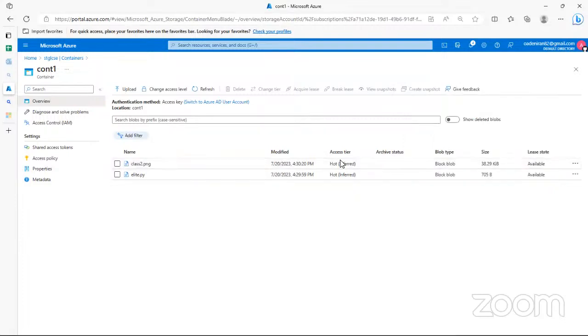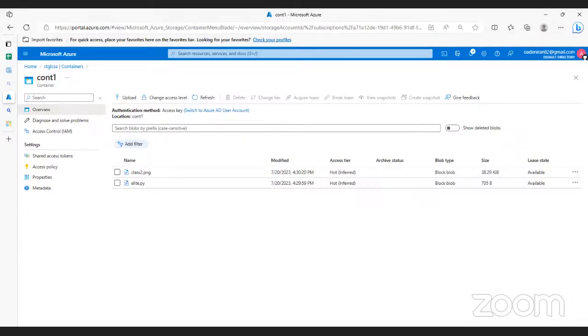You can see the access here is hot. What they mean by hot is that things are going to be accessed frequently. That's what they mean by hot. So the files they need are going to be accessed frequently. There will be frequent access. So it allows them to know that they shouldn't put this container in a state where it will not be easily accessible when it is meant to be accessed.